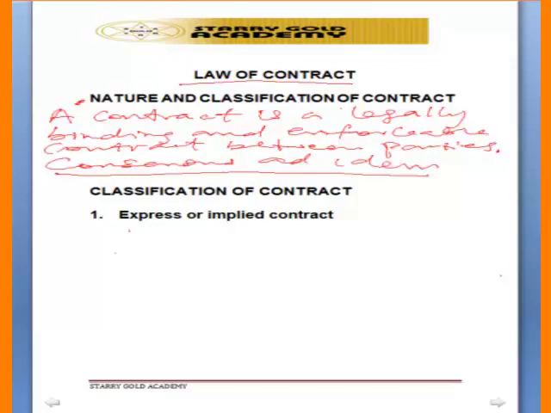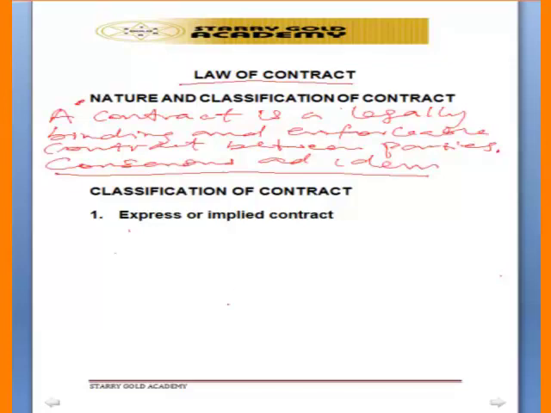That means that what Mr. A intends to sell is what Mr. B also intends to buy. So that is what we call meeting of minds. The agreement must have a meeting of minds before such an agreement will be enforced. So every contract is a product of agreement. People must come together to agree. Then in the process of their agreement, they will have it in mind that they intend to enter into a legal relation.